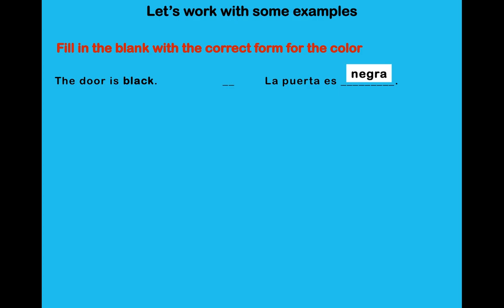Our second example says, the window is yellow. La ventana es? What do you think the answer is? If you guess amarilla, you are correct. Amarilla means yellow, and we use it in its female form because we know the word ventana is a feminine word.